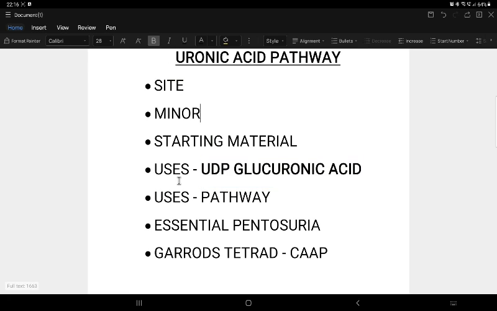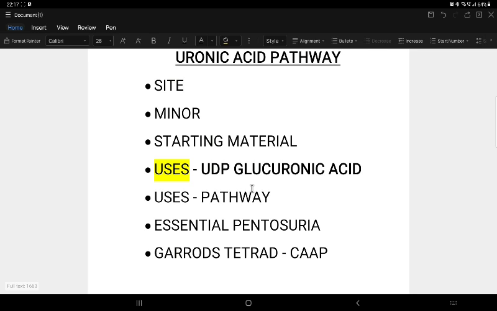So what are the uses of UDP glucuronic acid? It is a separate, repeatedly asked question. We know that it is used in glycosaminoglycan synthesis, phase 2 detoxification reactions of xenobiotics, and conjugation of bilirubin. So mainly it is a supporting system. It supports physically, like GAG synthesis, and metabolically, by detoxification and conjugation of bilirubin in the liver. This UDP glucuronic acid so formed undergoes hydrolysis to form D-glucuronic acid.